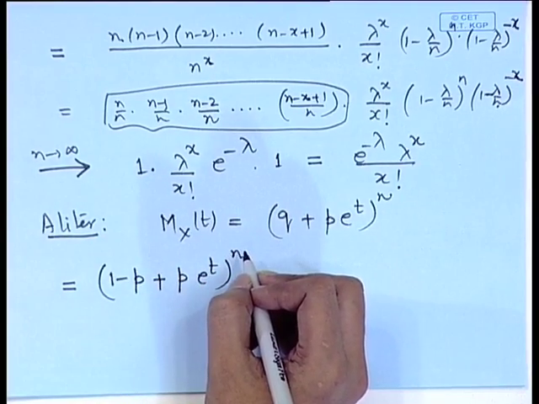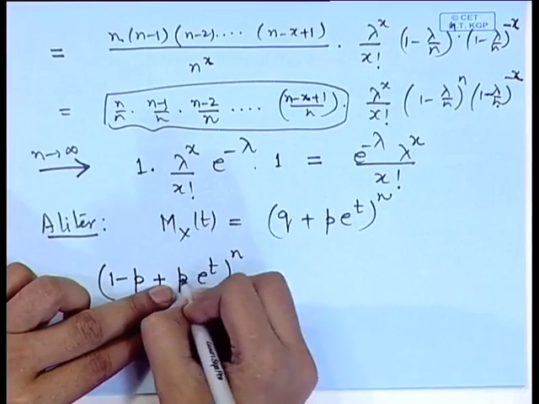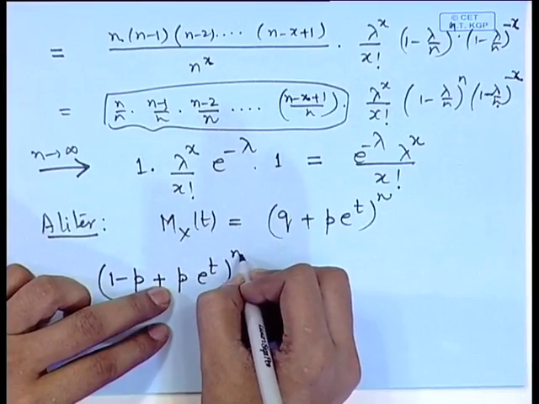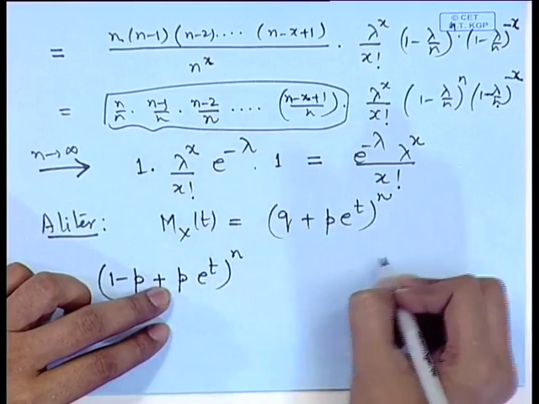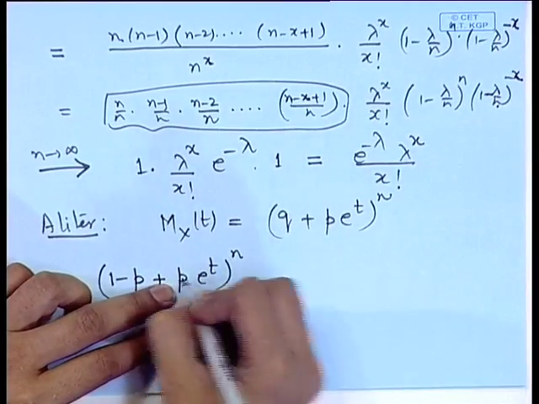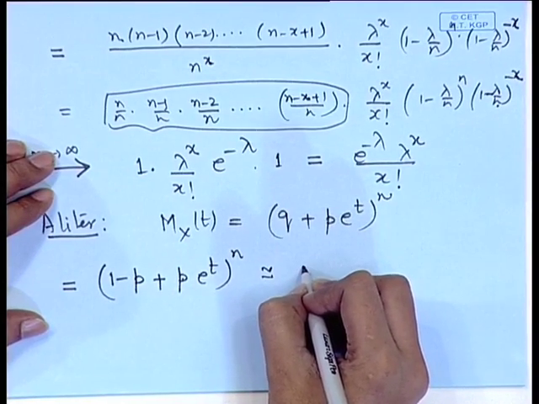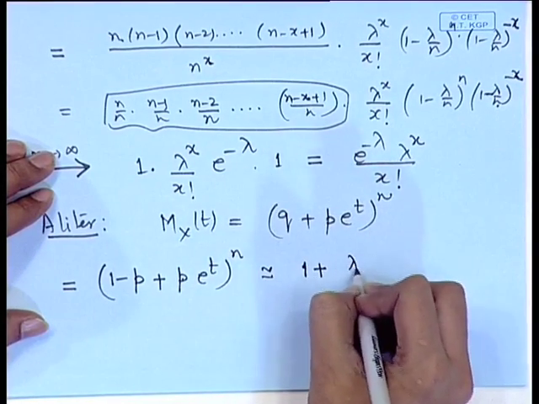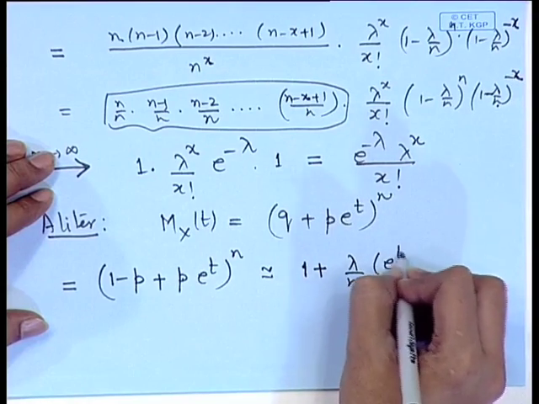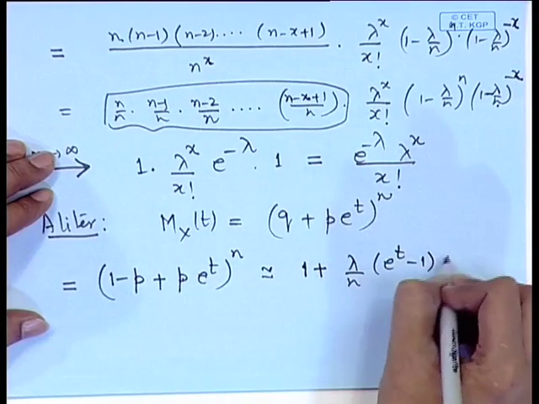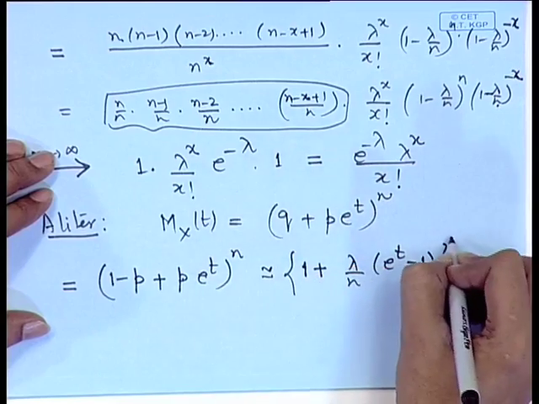Now, you notice that p and n both are involved here, and we have to take the limit. Therefore, we can replace p as approximately lambda by n. So, this becomes 1 plus lambda by n, e to the power t minus 1, to the power n.